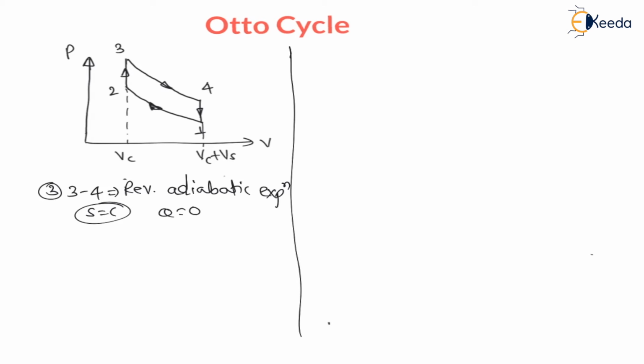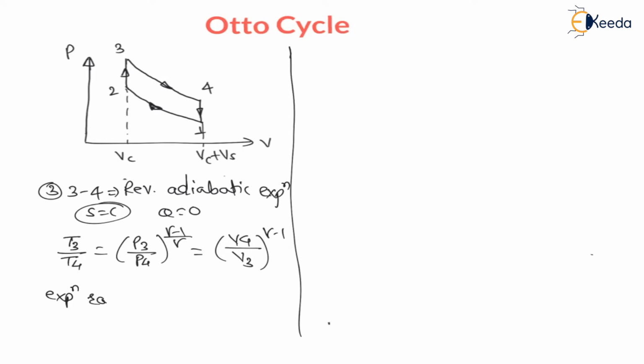And my dear students, for this process again we can write T3 divided by T4 is equal to P3 divided by P4 raised to gamma minus 1 upon gamma is equal to V4 divided by V3 raised to gamma minus 1. And as 3 to 4 is an expansion process, there will be an expansion ratio. Therefore, there is a concept of expansion ratio, which is nothing but Re, which is nothing but V4 divided by V3. This ratio must be more than 1. The process ratio is always more than 1. So, my dear students, this expansion ratio Re is nothing but V4 divided by V3.